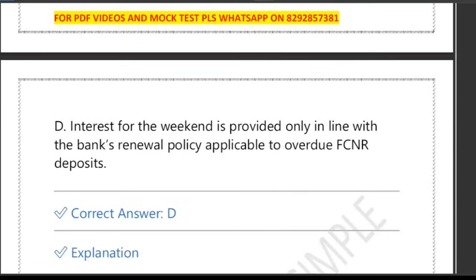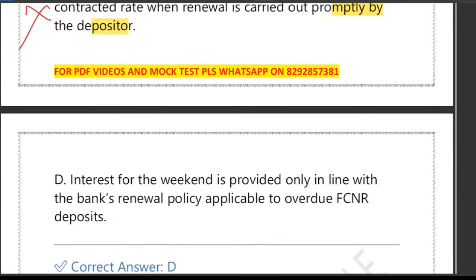What about D? Yes, D is the correct one. Because interest for the weekend is provided only in line with the bank renewal policy applicable to the overdue FCNR deposit. So it recognizes the weekend as an overdue period, and matches the RBI permissive approach. It correctly says interest depends on bank overdue policy. That is exactly what RBI allows. So option D is correct.